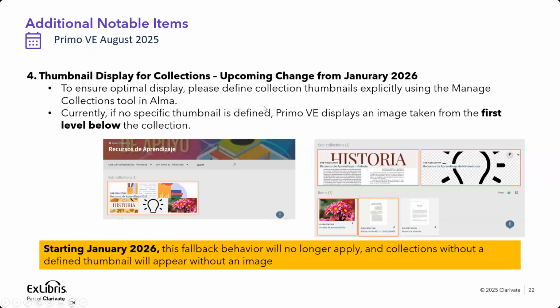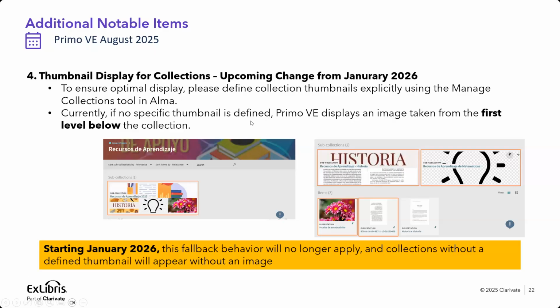So in order to ensure optimal display, we invite you to check whether your collections are properly defined, because starting January 2026, the behavior of going deep into the level below in order to present the collections will no longer be available, as it causes performance issues when you have many sub-collections to display.